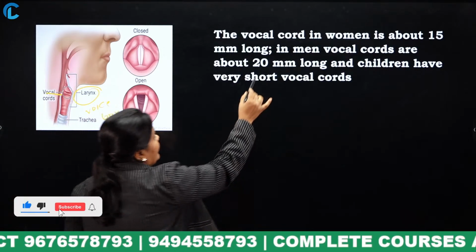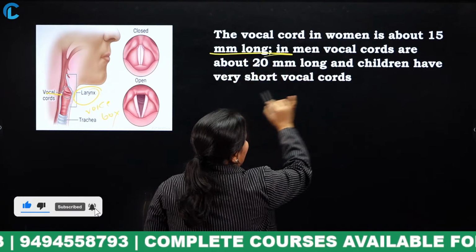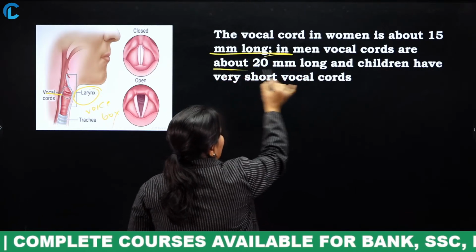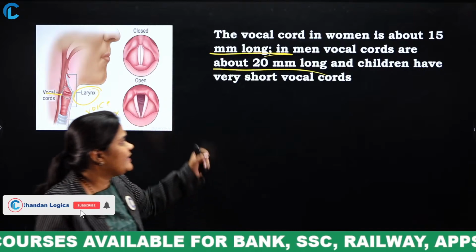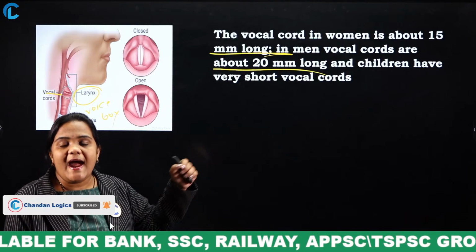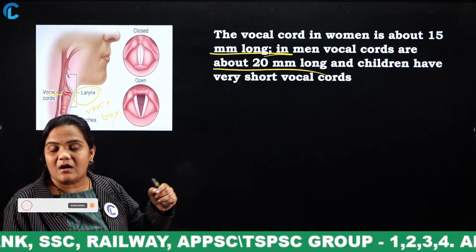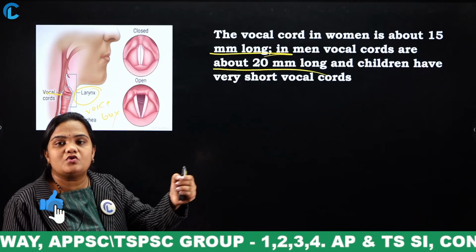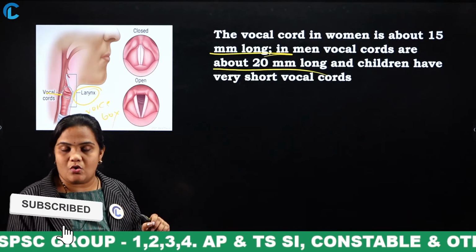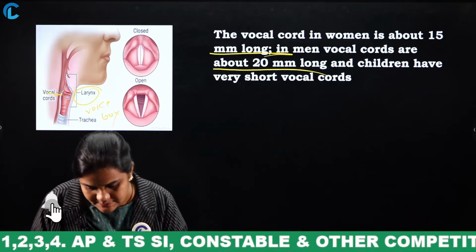The vocal cord in women is about 15 long. In men, vocal cords are about 20 long. And children have very short vocal cords, so their voice will be very slow. Clear, all of you? Yes.